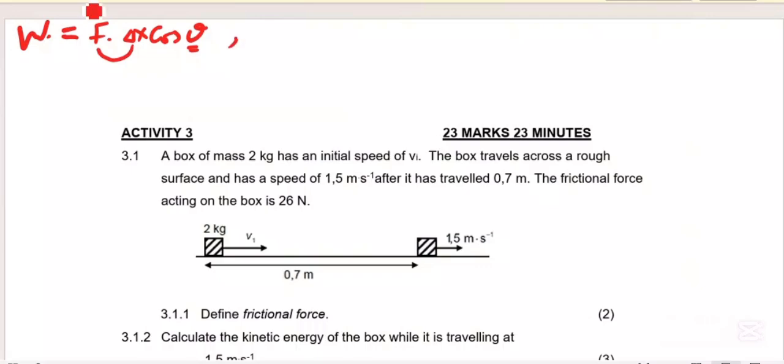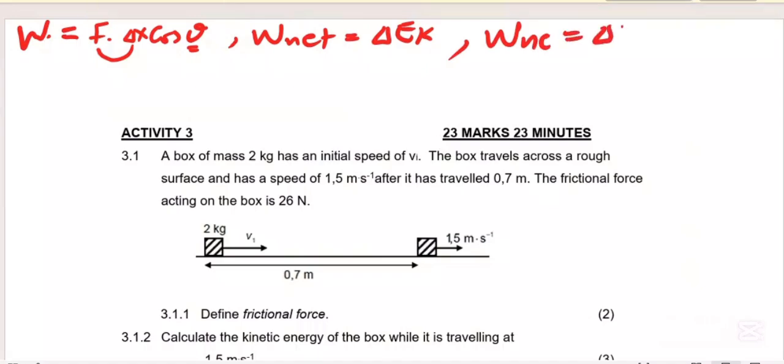Okay, we also have a formula for the work energy theorem. The net work done is equal to the change in an object's kinetic energy. Another formula: work done by a non-conservative force is equal to the change in EK plus the change in EP. Okay, we also have the formulas for power. Power is the rate at which work is done.